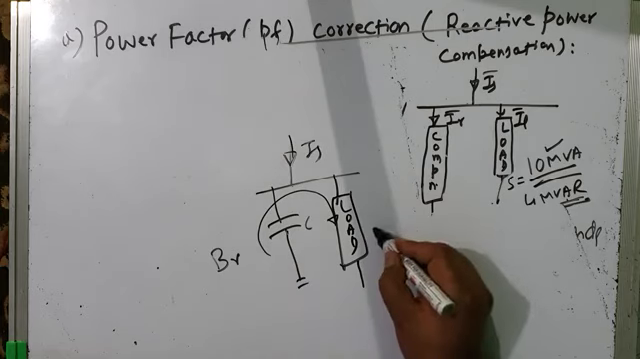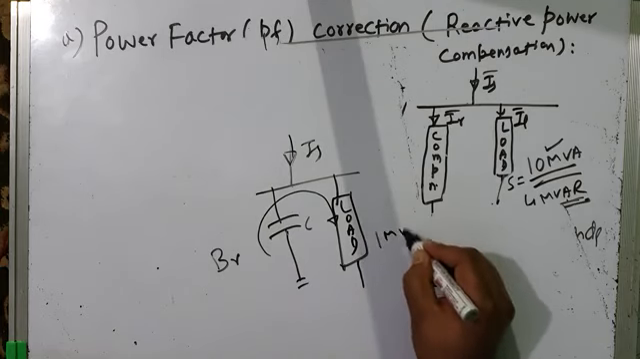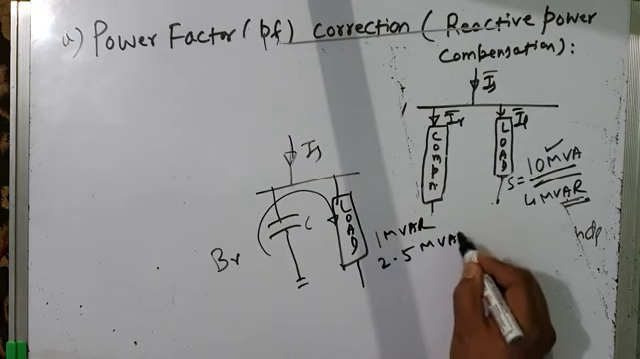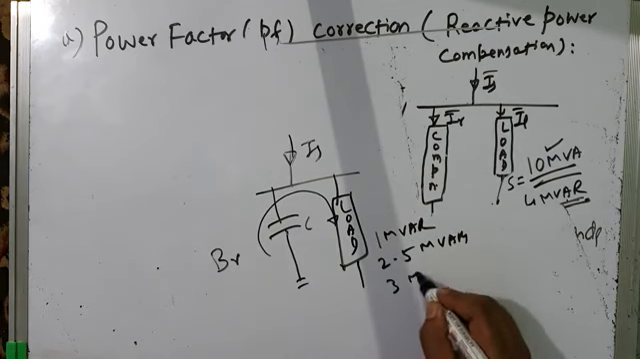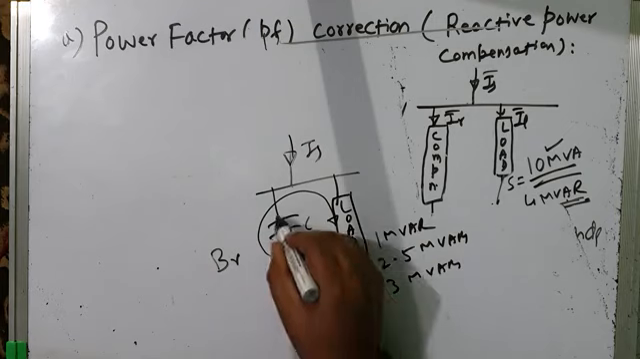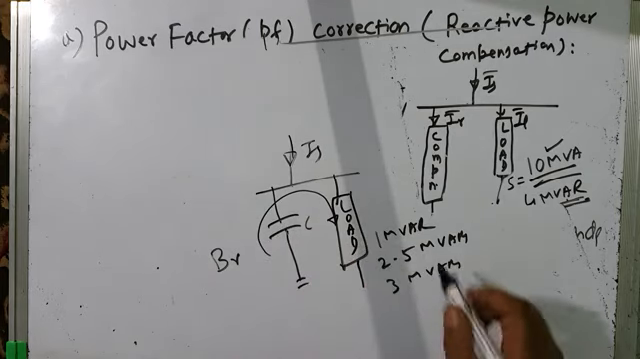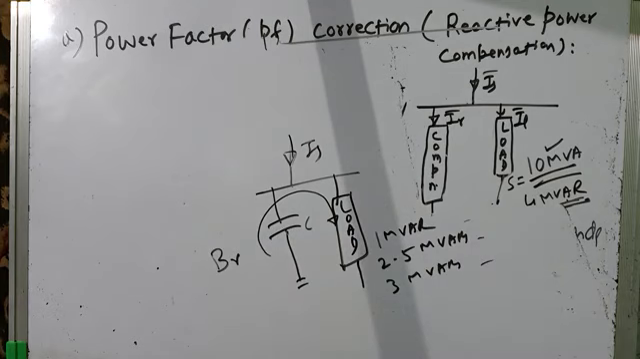Say sometimes reactive power demand by the load may be 1 megawatt, sometimes it may require 2.5 megawatts, sometimes it may require 3 megawatts. If you have connected a fixed capacitor here, it will give only one compensation, fixed compensation. It will not be able to cater to variable compensations. So it will fail to provide variable compensation. What is the solution to that problem?